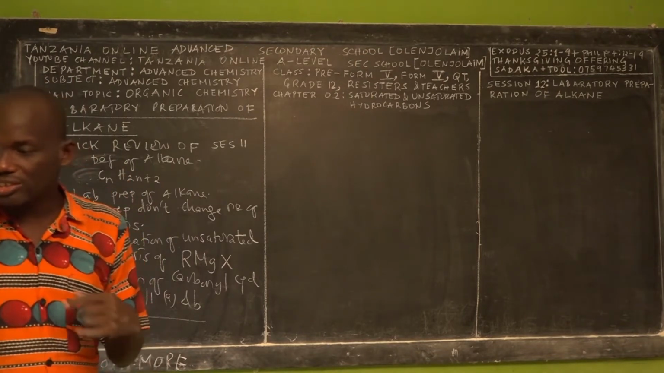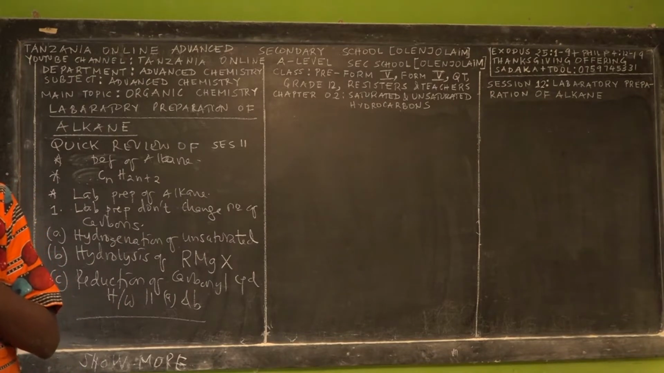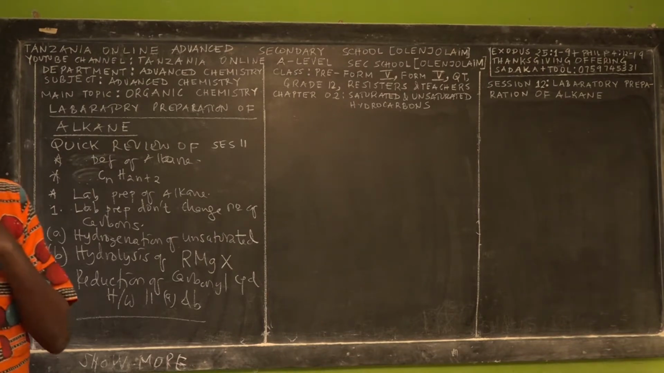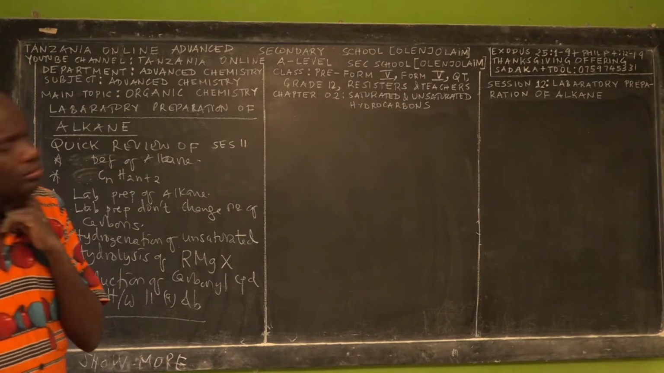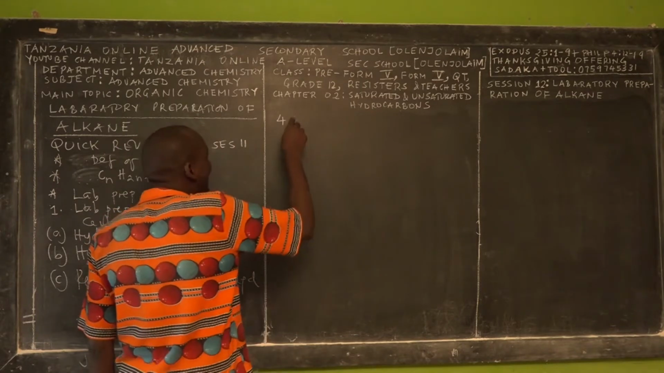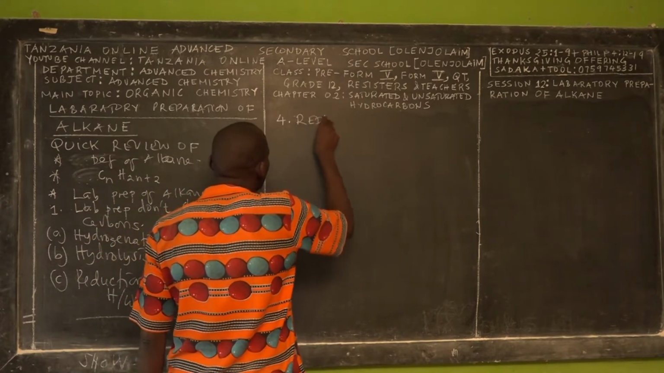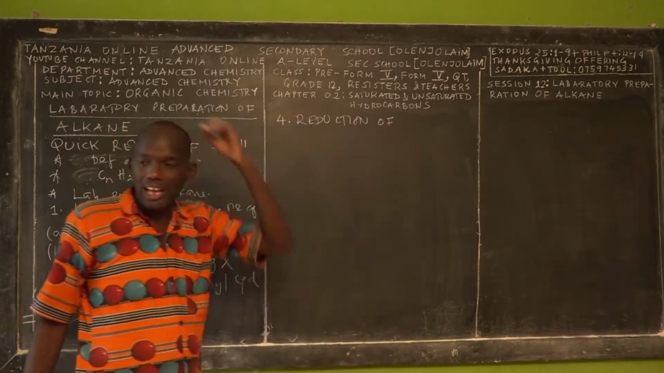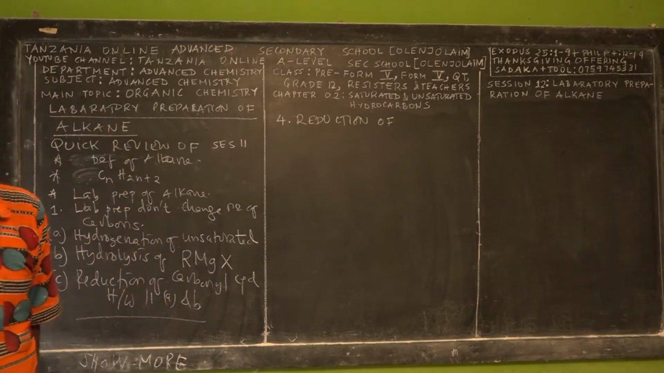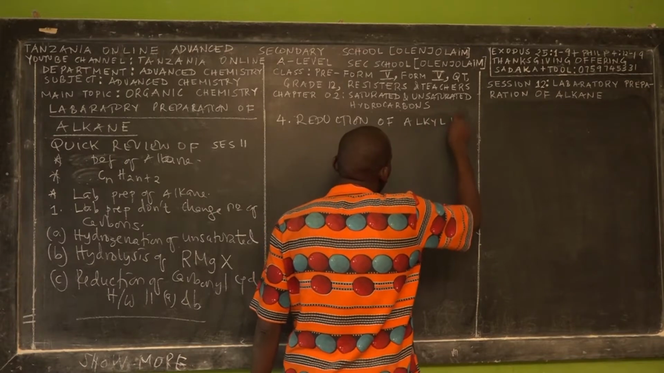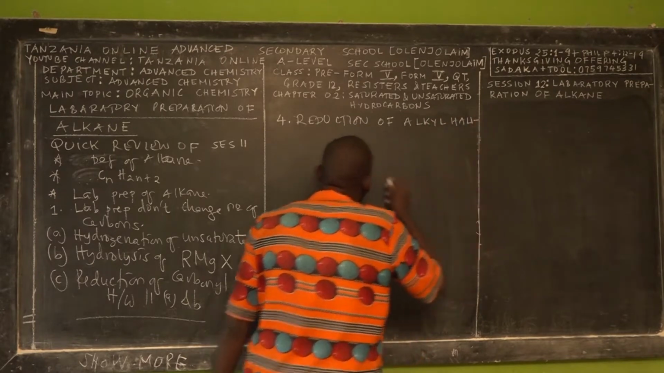So let us continue with this part that we call the reactions which do not accompany a change in the number of carbon atoms in the molecule. We ended number 3, so let us go into the fourth reaction. So this is number 4, today's session. The fourth reaction which does not change the number of carbons is called the reduction of alkyl halides.